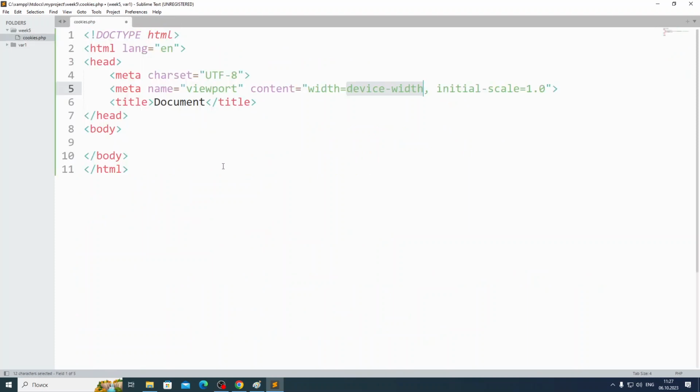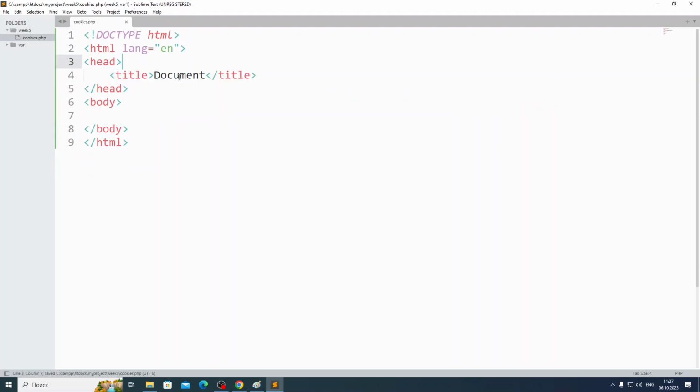Cookies.php. Let me open an HTML. Remove everything here, guys. Let's try to do a cookie with a simple small example. Let's tell the user to choose a language, as vk.com does. So I should have a form.